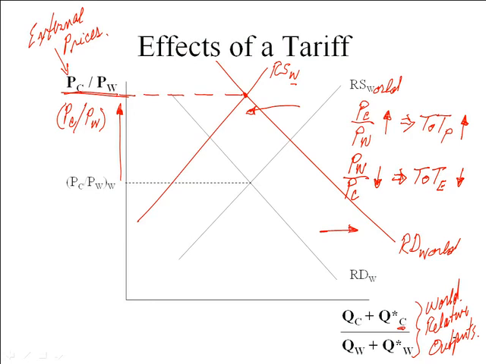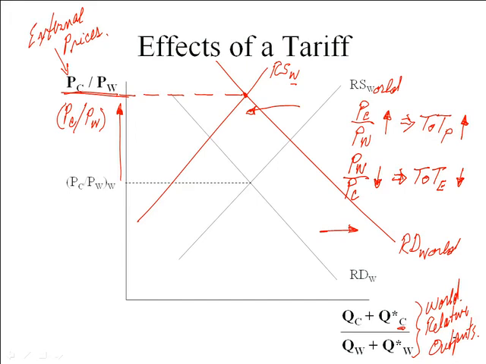That's right. So by imposing a tariff, you've changed the incentives for domestic producers. With a higher price for wine, you want now to produce more wine. And with a lower relative price for cloth, you'll produce less cloth. Right. So notice that the tariff itself changes the incentives for producers. It also changes the incentives for consumers. They're buying relatively more cloth and relatively less wine.